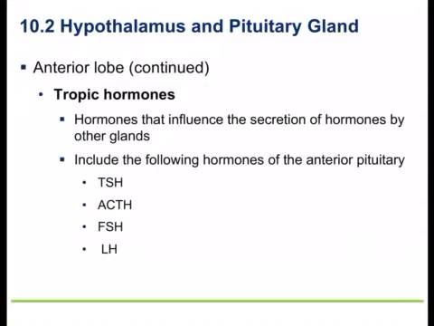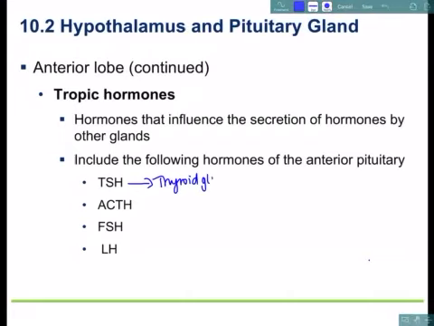Now, there are hormones that come from the anterior lobe that stimulate other glands to secrete other hormones. For example, we have thyroid stimulating hormone. This is going to act on your thyroid gland and cause it to release what's called thyroid hormone.